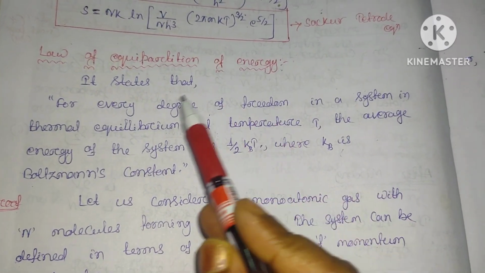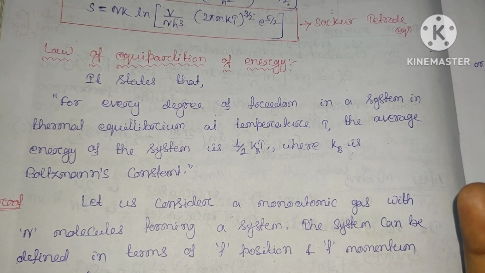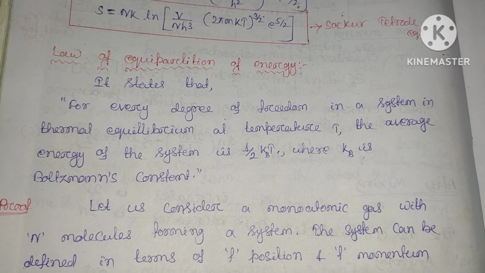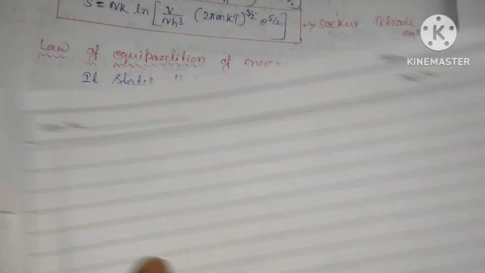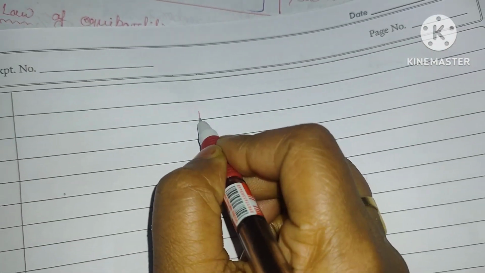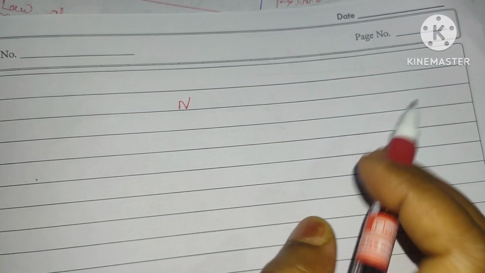So what is degrees of freedom? The degrees of freedom means the number of independent ways we define the system. That is the minimum number of coordinates required to describe the system. Let us suppose there are n number of monoatomic molecules.